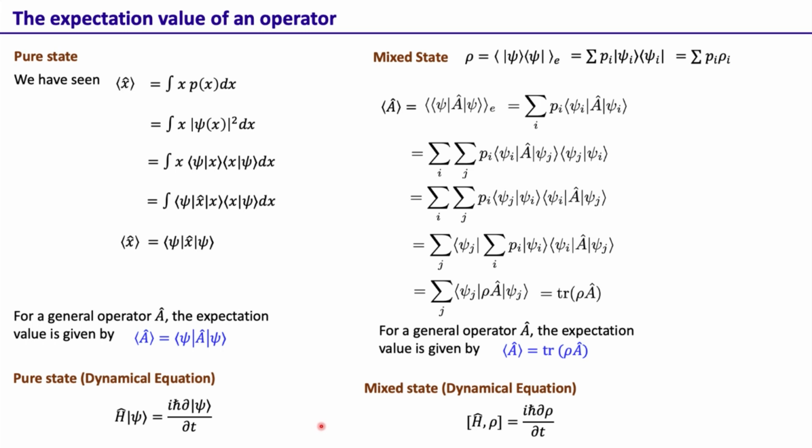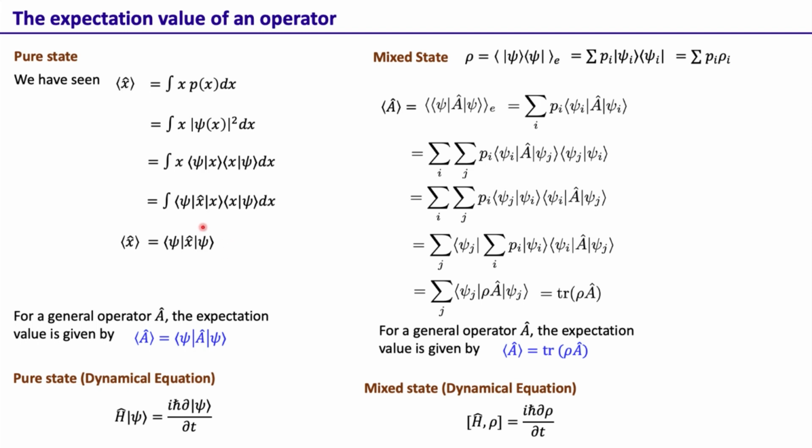Here again, I just want to re-emphasize that even for a pure state, we calculate the expectation value, and this is because in quantum mechanics the outcomes cannot be predicted, because there is an inherent uncertainty. So even for a pure state, there is an inherent randomness because of which the exact outcomes cannot be predicted.